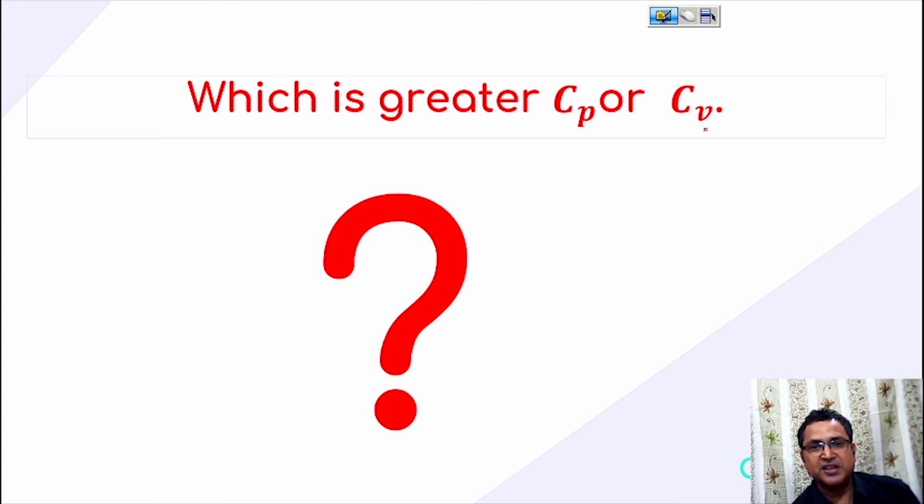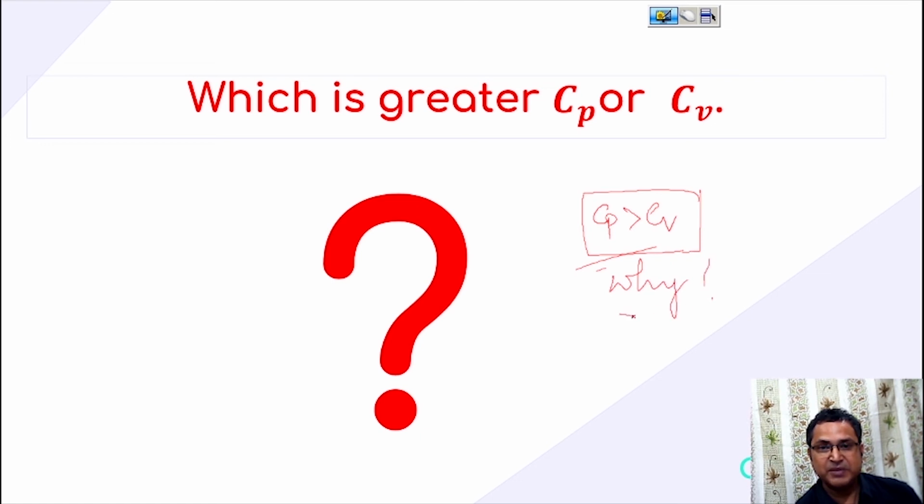Which is greater, Cp or Cv? Obviously Cp is greater than Cv. Always remember this. And why is Cp greater than Cv? The answer is, as I have explained, that Cp constitutes internal energy plus work, while Cv constitutes only internal energy. That's why Cp is greater than Cv.